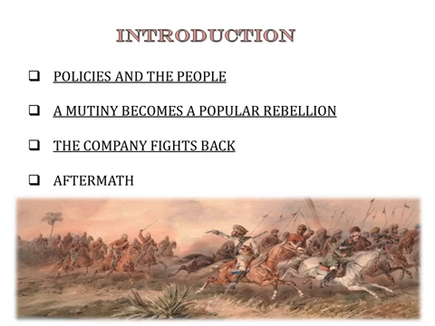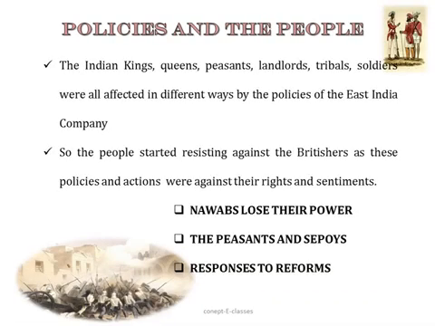Then how the company fought back against this rebellion and the aftermath of the Revolt of 1857, or the changes in the colonial rule after 1857. So that's what we are going to study in this chapter. So the first topic is policies and the people. So let's discuss how these people were affected by the policies made by East India Company.